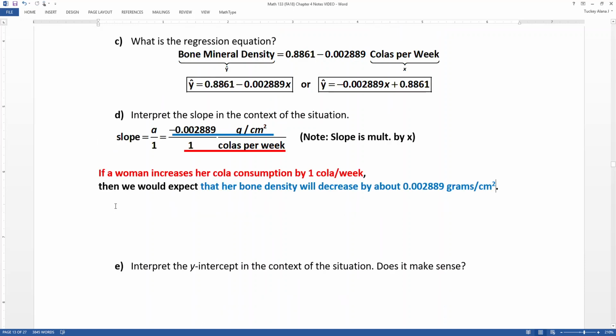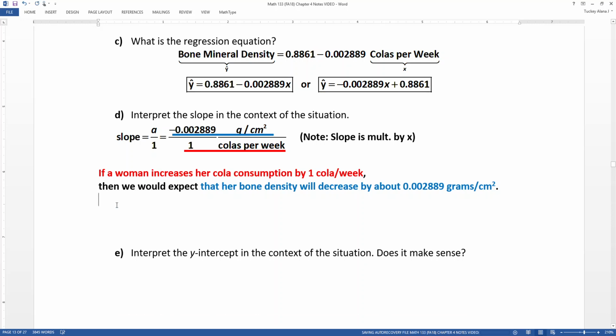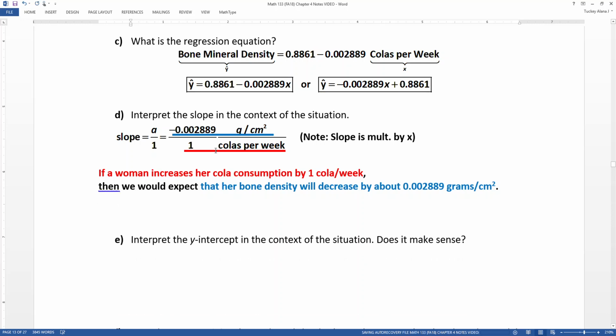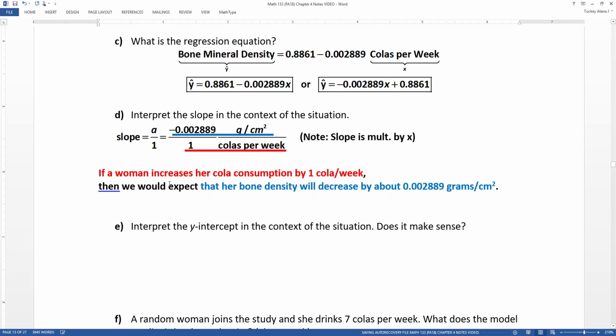There, and I just typed that up. So if a woman increases her cola consumption by 1 cola per week, that's the red part, the denominator part, and it's always 1 down there. Then we would expect her bone density, I mean, this isn't lockstep, we're not in an algebra class, but we expect her bone density will decrease by about 0.002889 grams per centimeter squared.